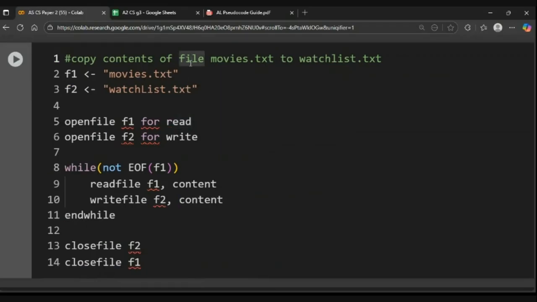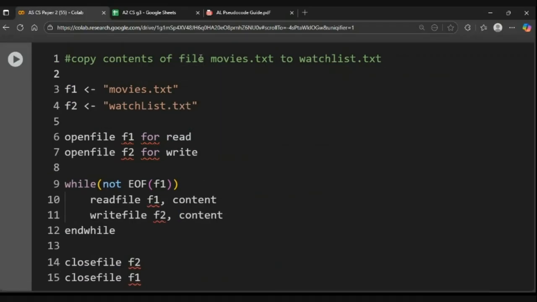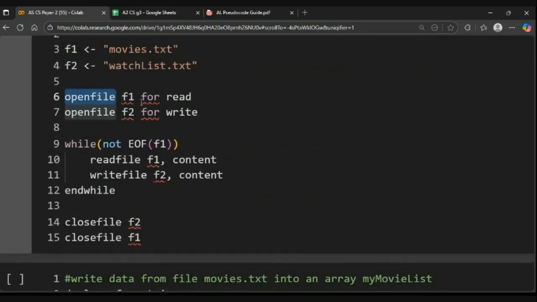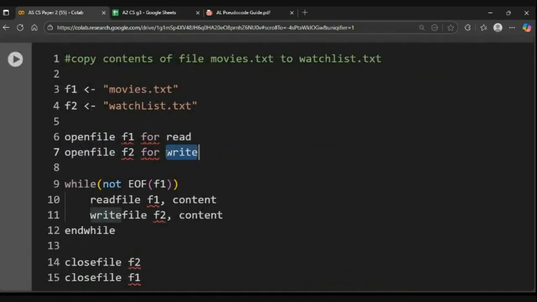So we are going to copy the contents of the file movies.txt into the watch list. Okay, now in movies you have multiple lines, but you don't know how many lines there are. You can always look at the file, but again it's not an ideal approach because your data sets have millions and millions of rows, so opening the file is not really a good thing to do. So what you do is you open the file for read and you open the second file for write, and then you use this operator: while not EOF of F1.